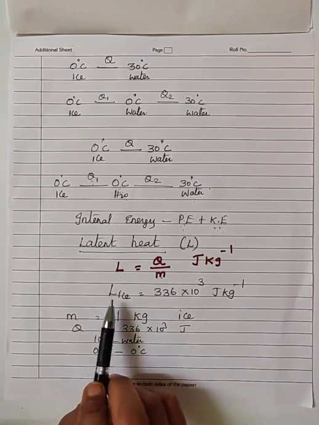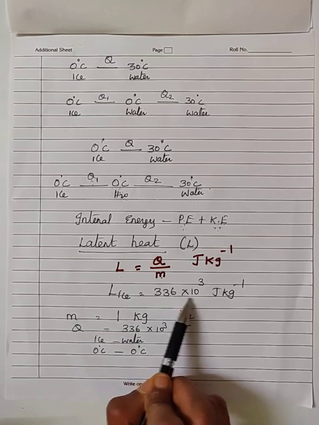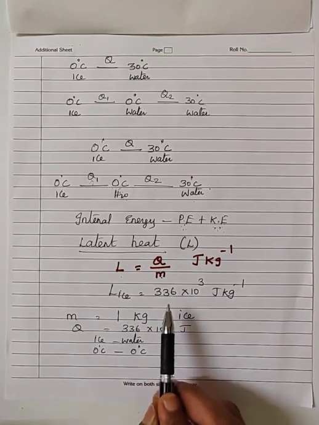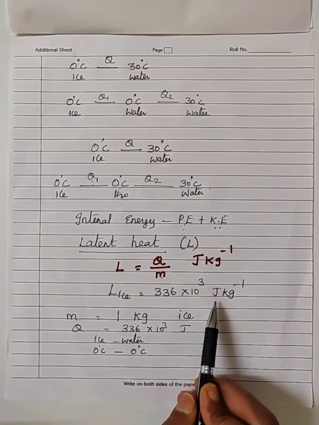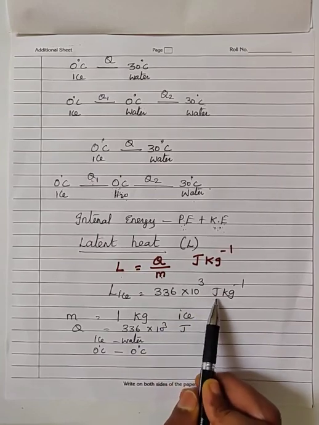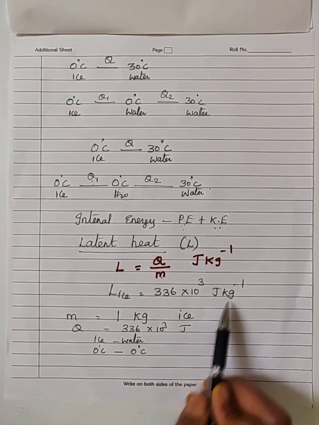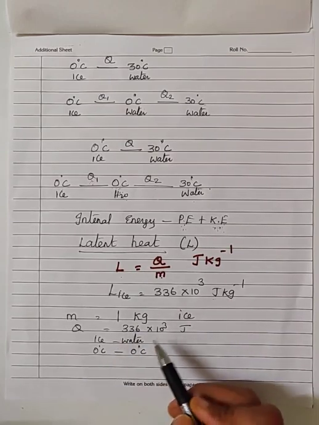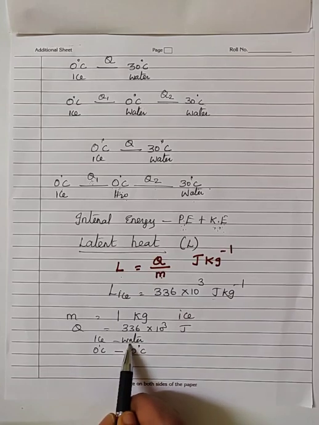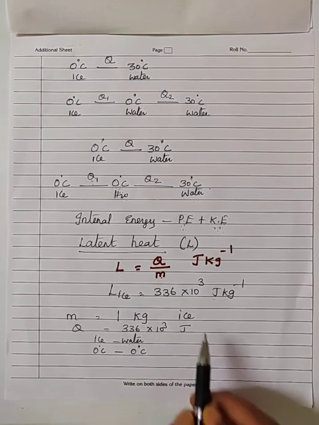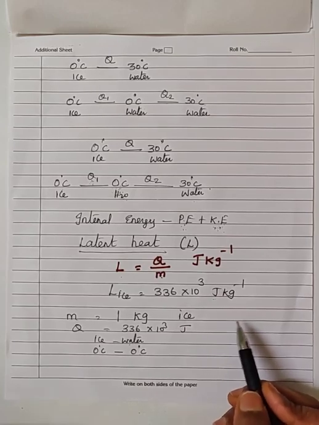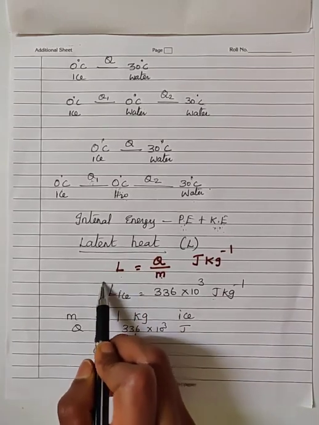Yes, if I say that latent heat of ice is equal to 336 into 10 power 3 joule per kilogram, the meaning of the statement is 336 into 10 power 3 joules of heat energy is required to convert 1 kilogram of ice completely into water at 0 degrees Celsius without any change in temperature. Yes, this is the meaning of saying the latent heat of ice.